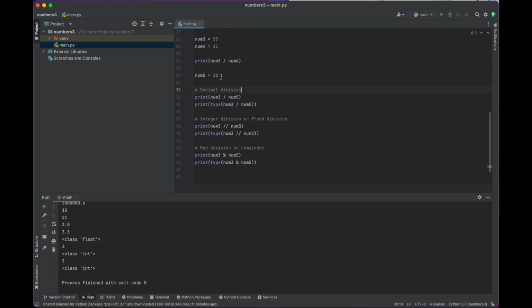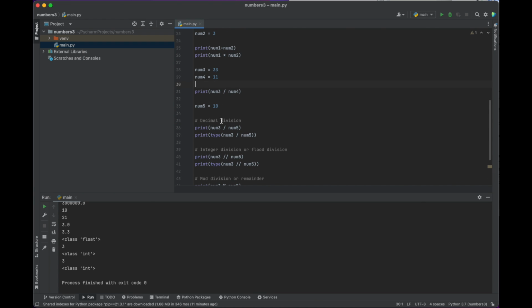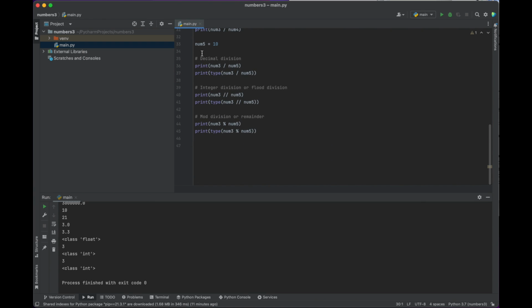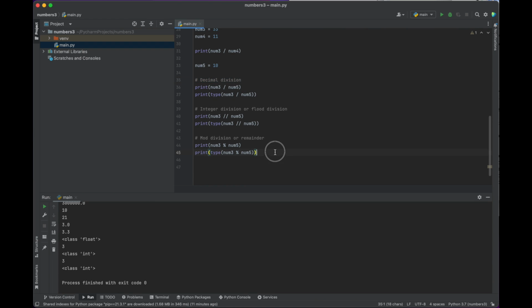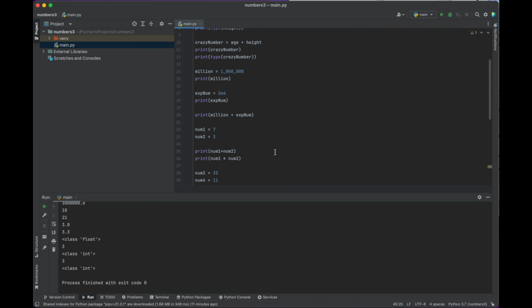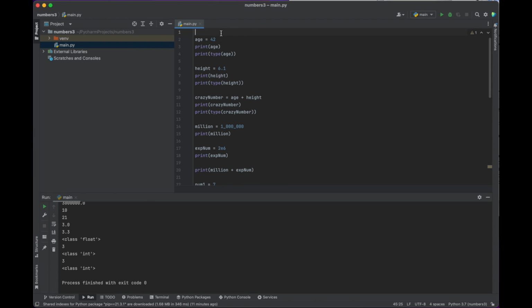So if you want to write a comment for yourself in your code, this doesn't get run by the interpreter. When it runs, it ignores it. So you can create little notes to yourself about what you're doing in your code, which I recommend doing a lot. So if I was to go back, I could write up here, integer, floating point.